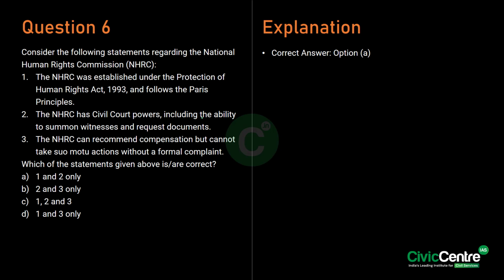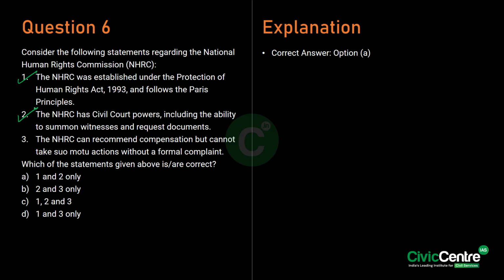The next question talks about the NHRC, or the National Human Rights Commission. See, this NHRC, established in the year 1993, functions under the Protection of Human Rights Act of 1993 and is in line with the Paris Principles for human rights institutions. Know that it holds civil court powers such as the ability to summon witnesses and request documents. Hence, both Statement 1 and Statement 2 are correct.